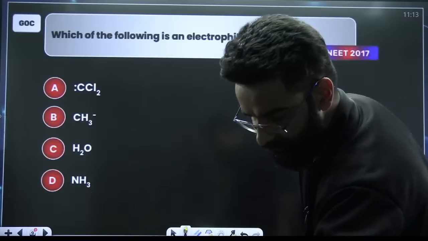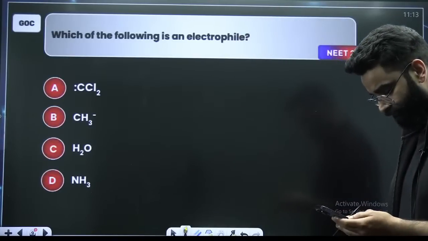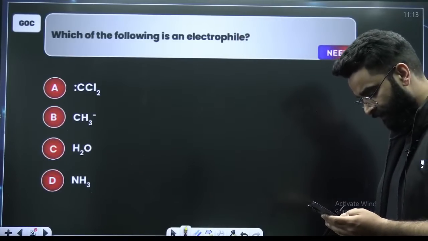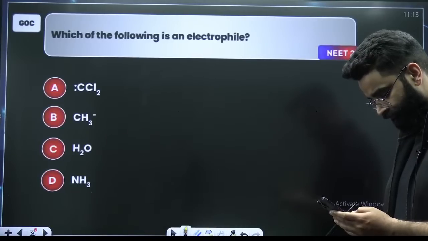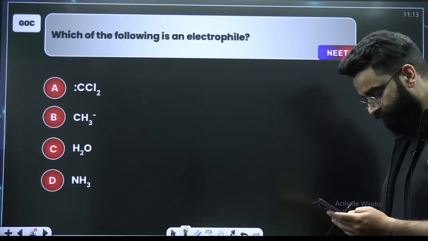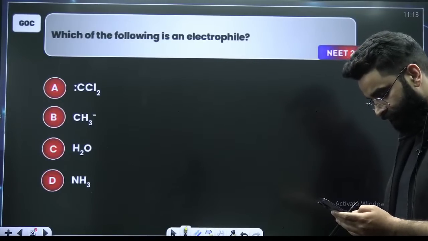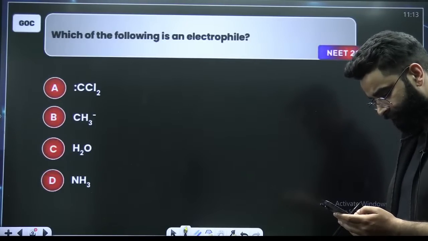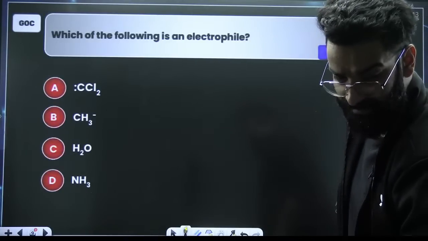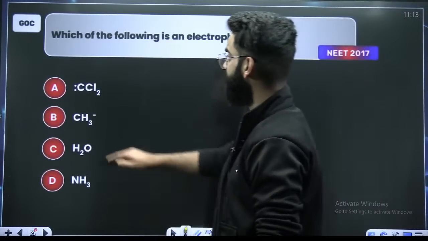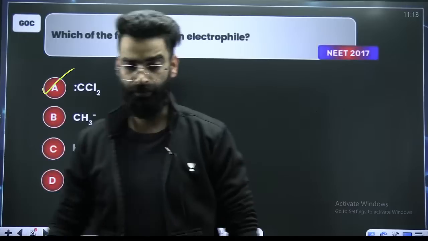Quickly. Not everyone is coming up with the right answer. The answer is absolutely going to be option A. CCl2, dichlorocarbene, right?